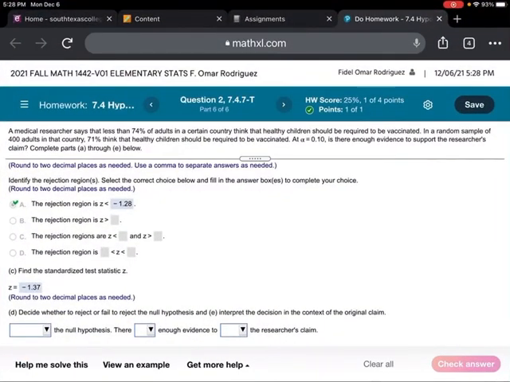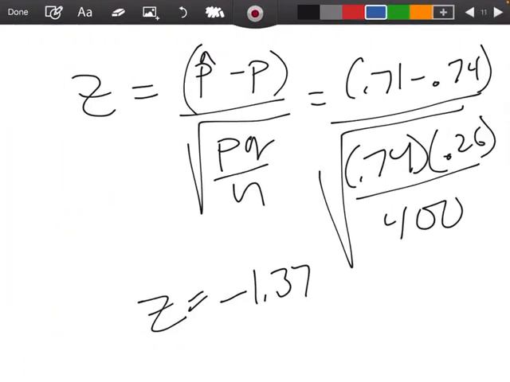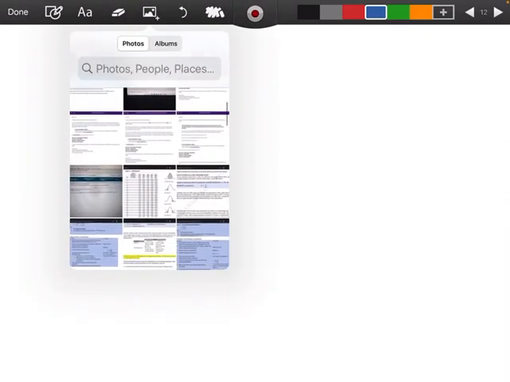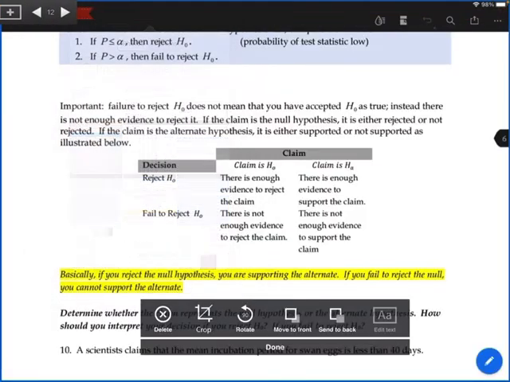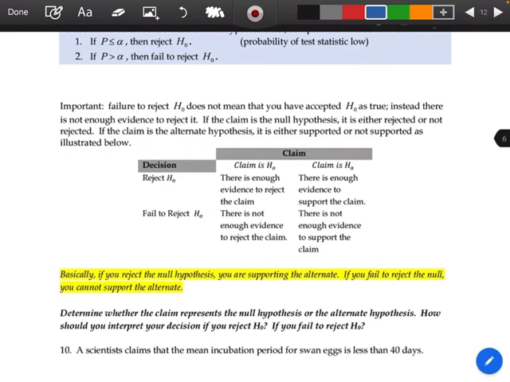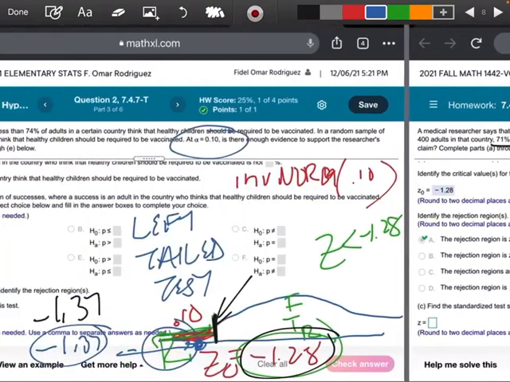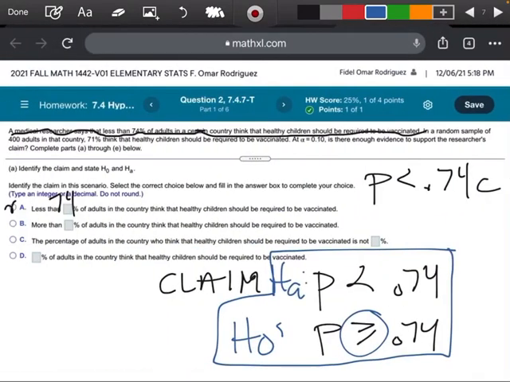Okay? Now I'm going to upload another slide. I know there's a lot of slides. Let me get to it. Okay, so we fell in our rejection region. Let me upload one more slide. Let's see if I can find it. It is right here. This one. Okay. So first thing, we're going to go back real quick, y'all, because I want to show y'all something. Let's see if I can find it. It is right here. Okay, so this part is important.